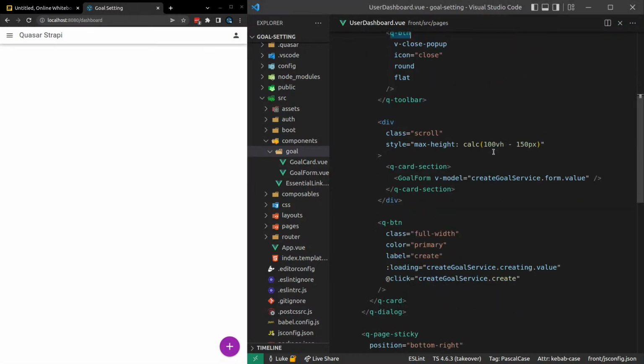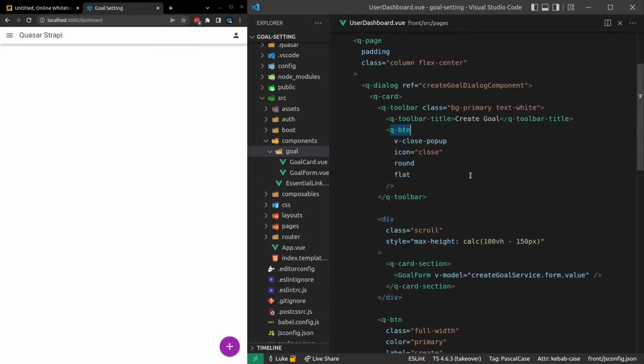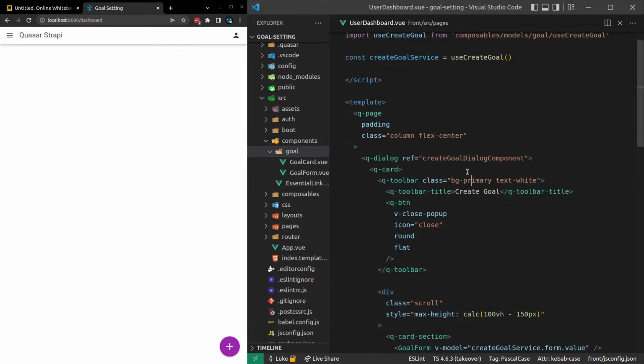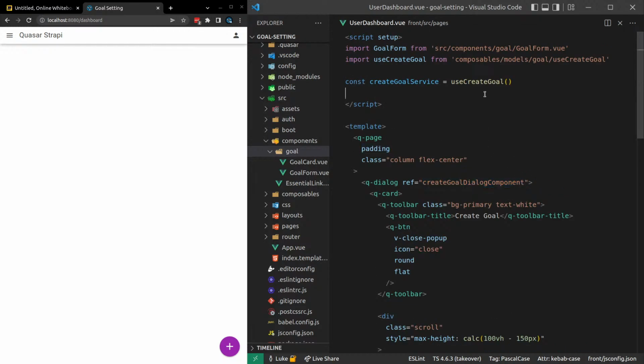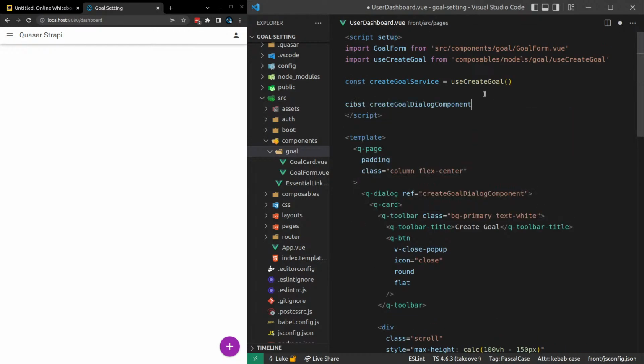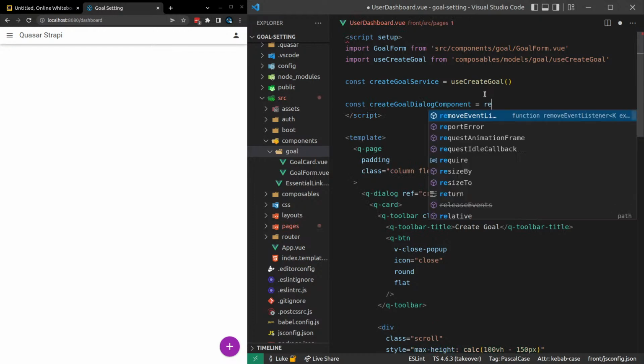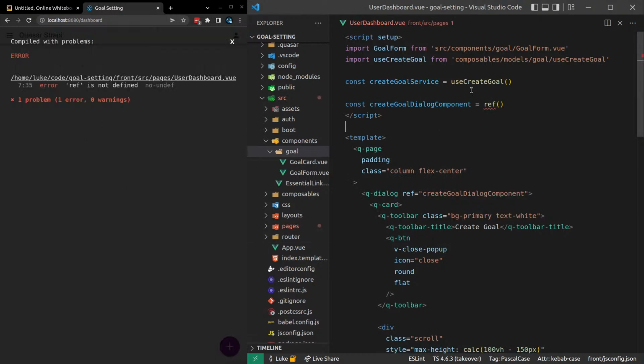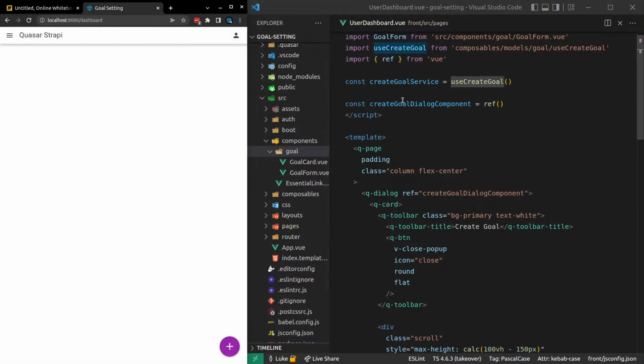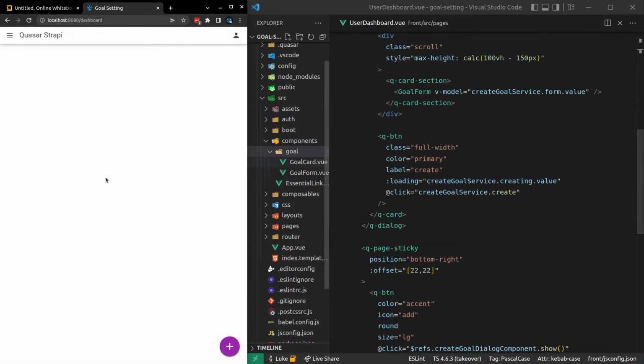The next thing to do is make it so that when that has been created, the dialog closes. So in that case, we've got the ref here, so we will latch onto that. And I'll say, whoops, const create goal is equal to an empty ref. Now, is it still going to attach itself to $refs?